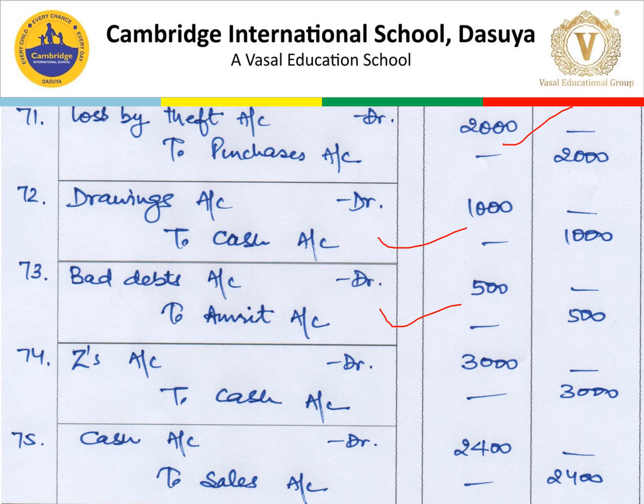Next is paid cash on behalf of Z. So Z is main person. So Z account debit to cash account 3,000 rupees. Next is last one is cash account debit to sales account 2,400 is the amount.